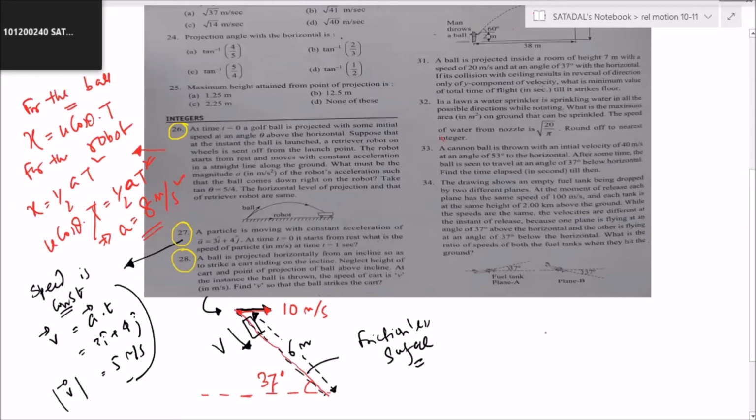So you can consider that it is continuing to slide with v. Not much acceleration you have to take here. Anyway, solve it. What is the best way to solve this question? You take the x and y axis along the plane and perpendicular to the plane. That is the best thing. This is x and this is y.